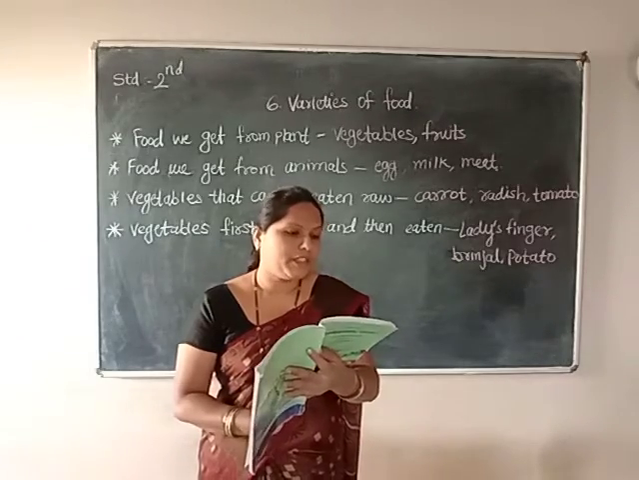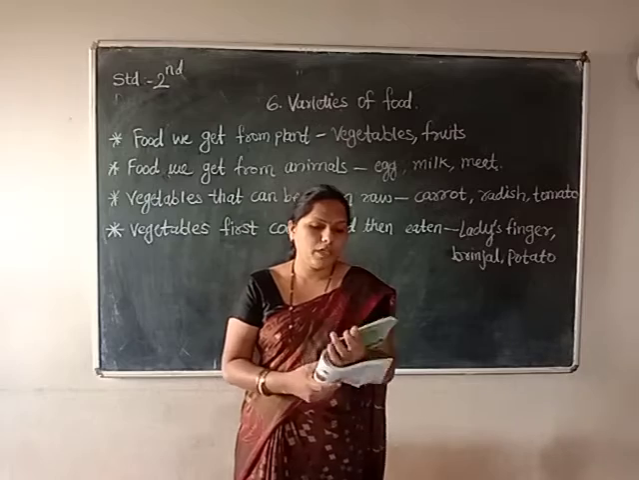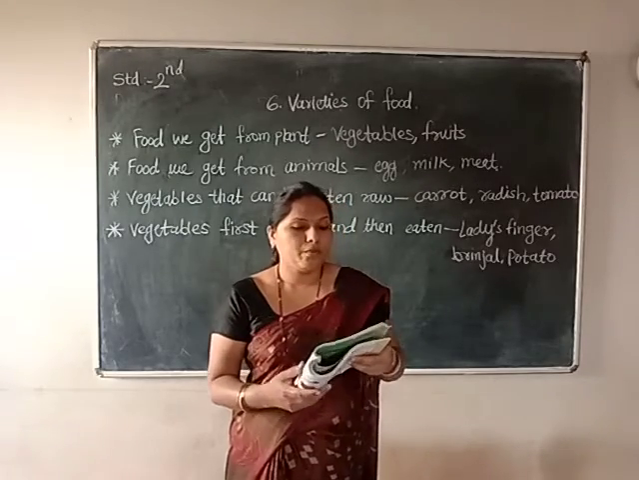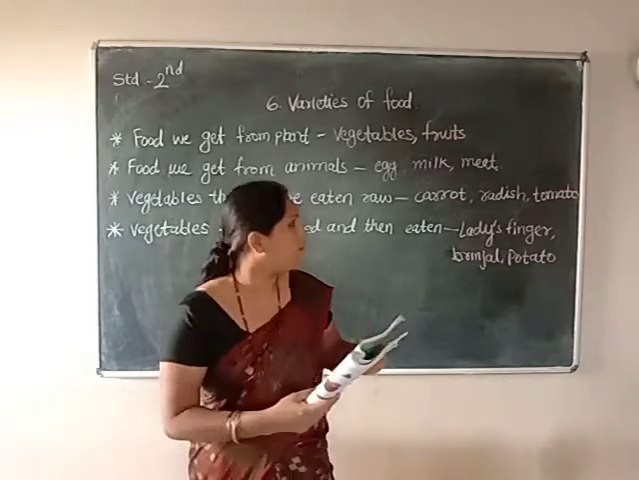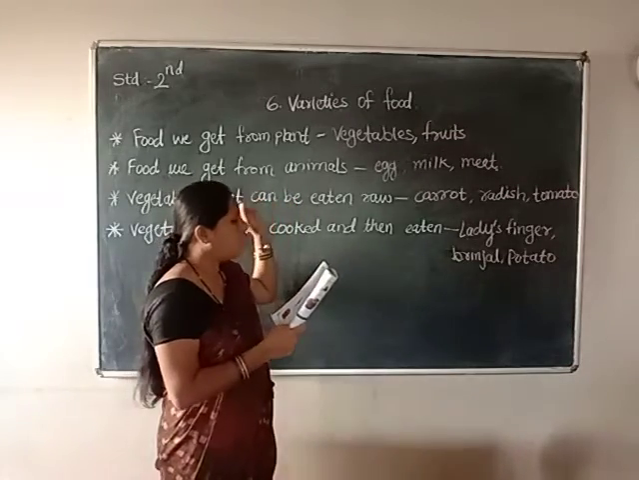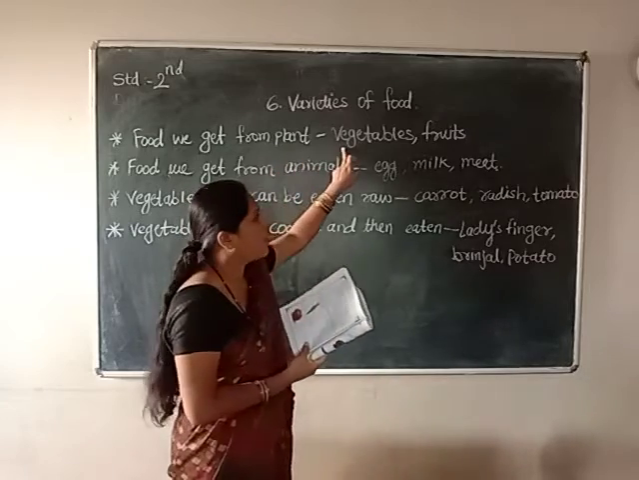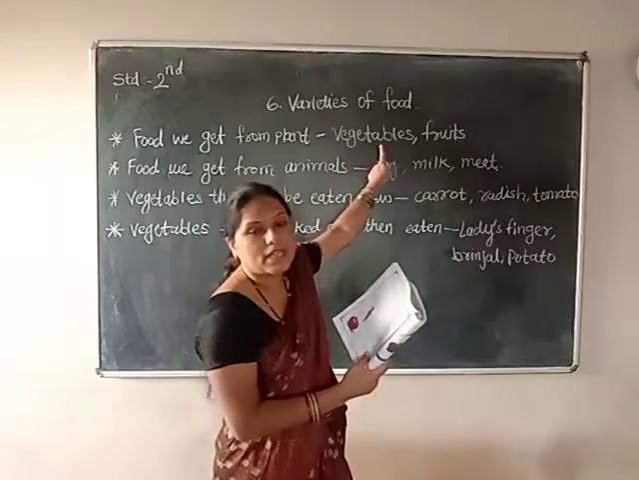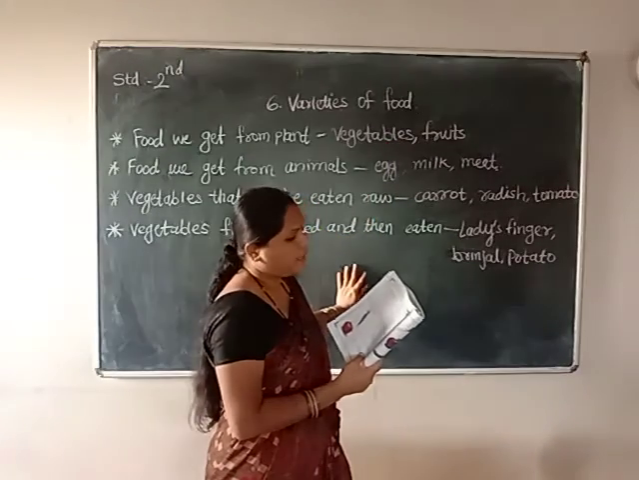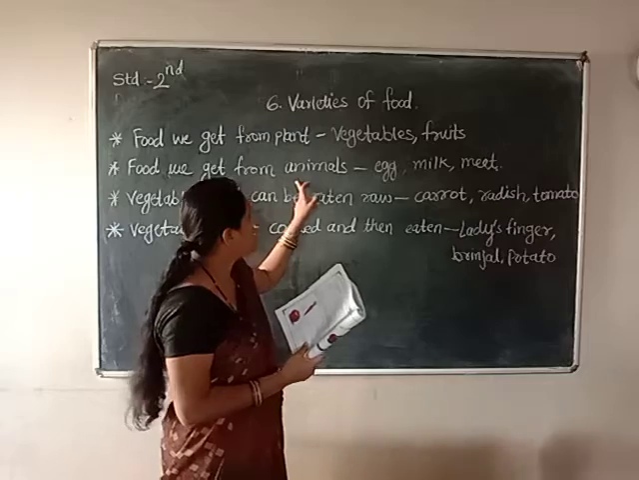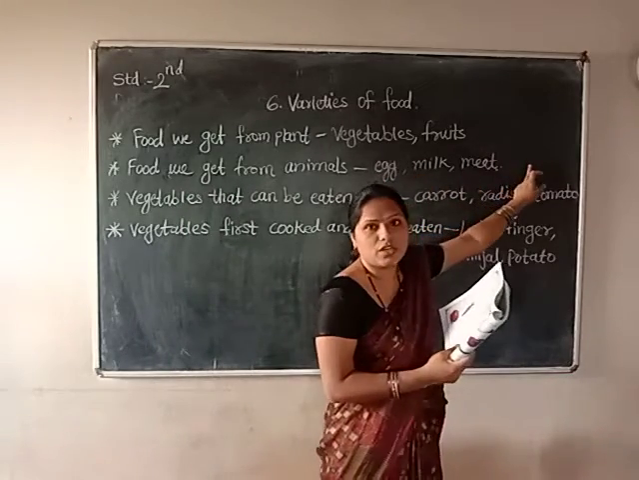Next, on page 57, write the food items you use at home in the following groups: food material from plants and food material from animals. I have already written it on the blackboard. Food we get from plants means you have to write vegetables and fruits here. In the next column, food material obtained from animals, you have to write these names: eggs, milk, meat, fish, chicken, all this.